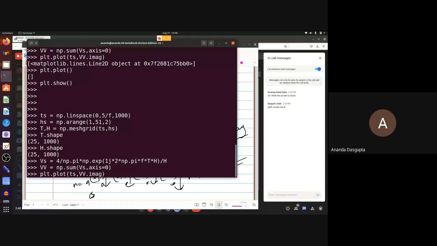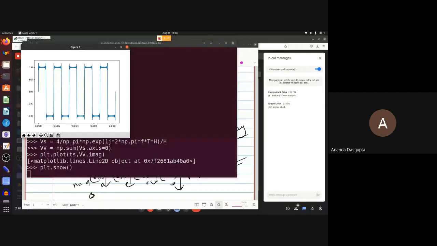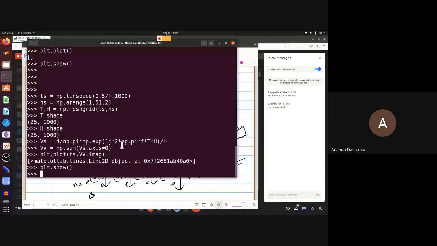You want this, and then you want plt.show, and you're done. Of course, this is not the answer. This was the input. But how do you get the answer? How do you get the result from the Fourier series, from the resonant circuit? For that, you need to choose the value of Q. What value of Q would you like?